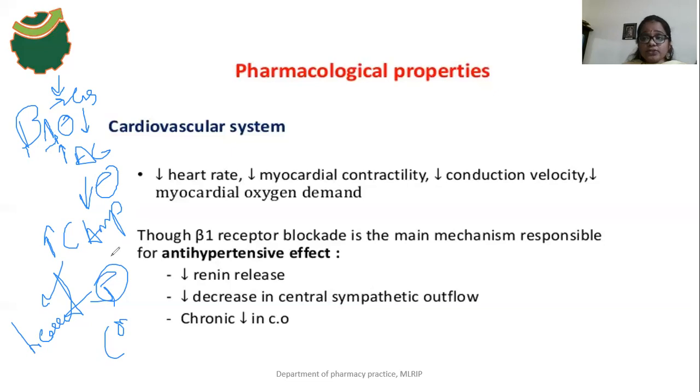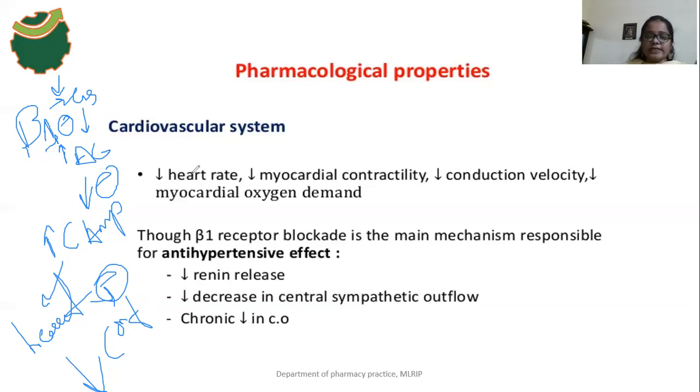There is no activation of protein kinase A, there is no activation of L-type calcium channels, and there is no release of calcium from the sarcoplasmic reticulum, which means there is no contraction effect. So there is no contraction effect, which means there is a relaxant effect.